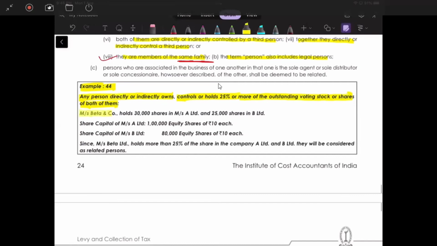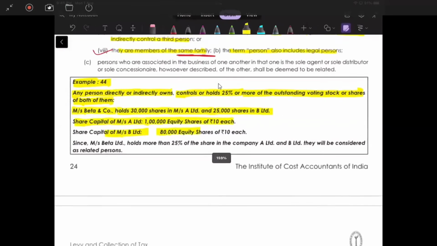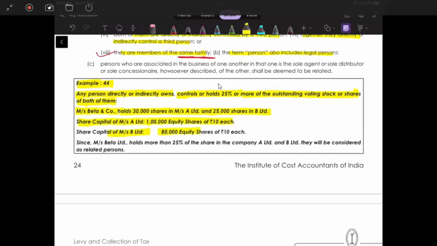So Mrs. Beta and Company holds 30,000 shares in Mrs. A Limited and 25,000 shares in B Limited. Correct. Share capital of Mrs. A has 1 lakh equity shares of 10 each, and B Limited has 80,000. Correct. So this is just for calculating what percentages are there. So I feel like both are more than 25%. Correct. 30% and 25,000 of 80,000. Yeah, more than 25%. Since Mrs. Beta Limited holds more than 25% of share of company A and B, correct.